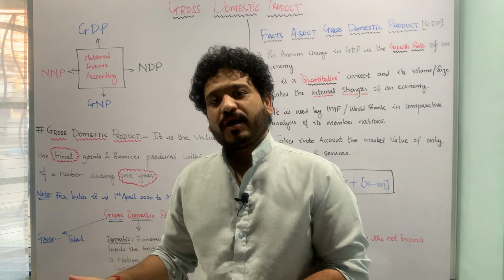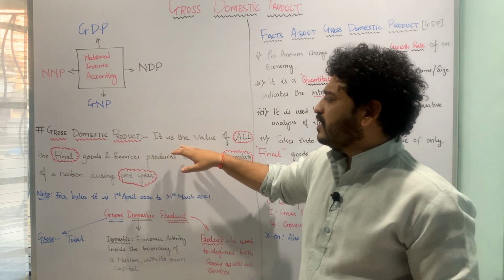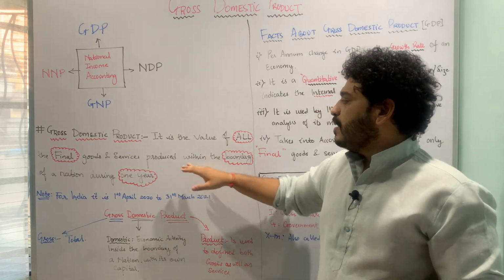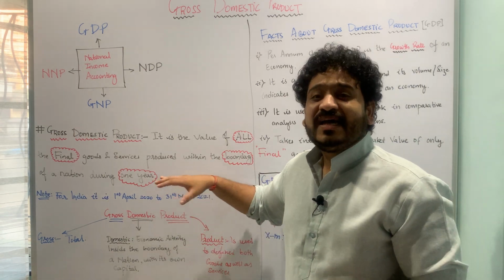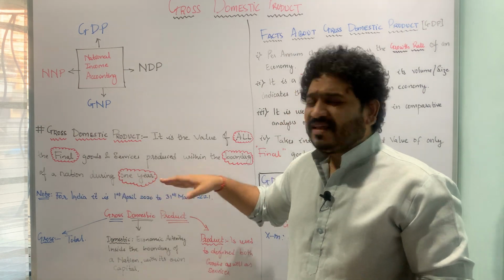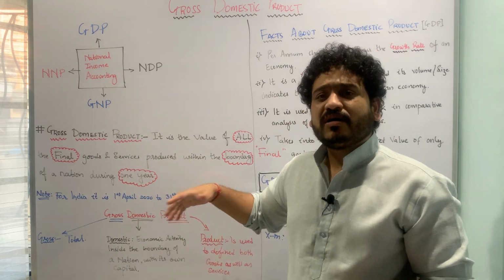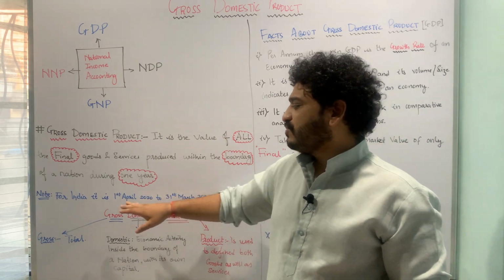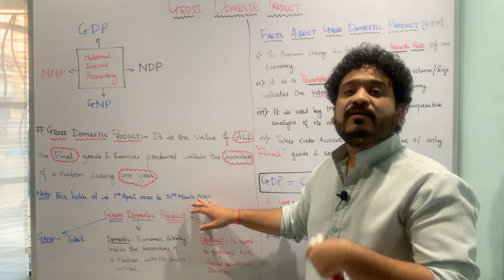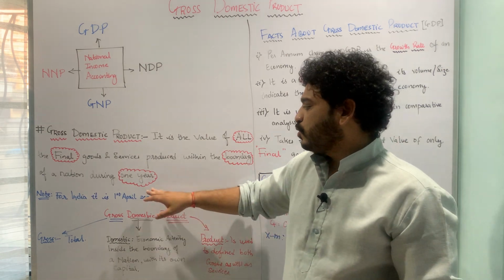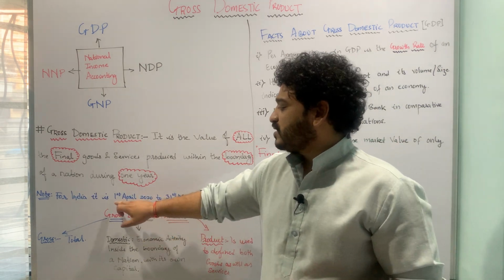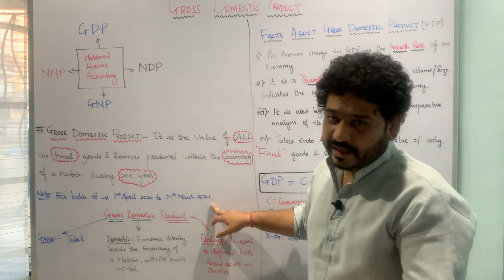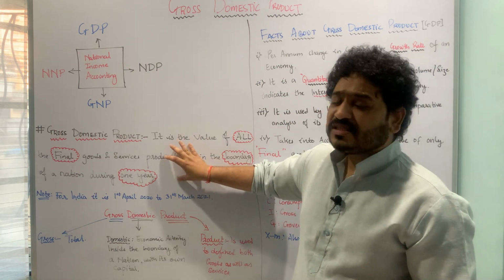So, gross domestic product is the total value of all the final goods and services produced within the boundary of a nation in a given period of time, or in 1 year. That 1 year can be either a financial year or a calendar year. But in case of India, it is the financial year, which starts from 1st of April and lasts until the 31st March of the next year. If you look at 2020-2021, it will start on 1st of April 2020 and end on 31st of March 2021. So this is how you look at the concept of gross domestic product.